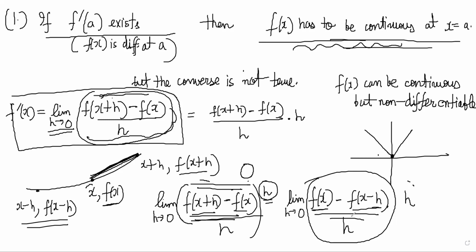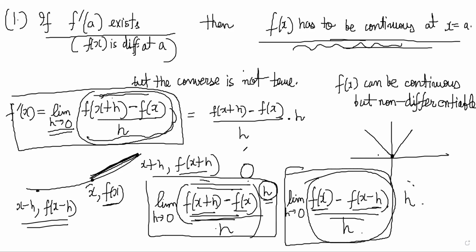Why? Because I will create that fraction by h into h. Since both these limits exist and are equal by definition, since the derivative exists, then multiplied by h and multiplied by h tends to 0, so both these limits are also equal.